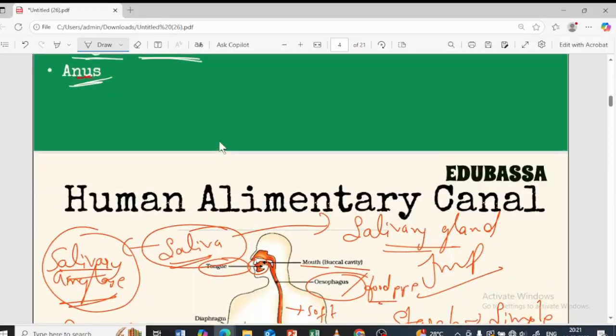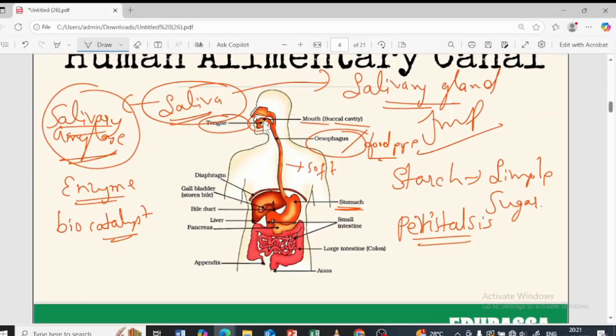One second. Yes. So first, the food you take in, it has the teeth present in the mouth. The teeth help in breaking down the food. The tongue helps to properly mix the saliva with the food, so proper breakdown takes place. The saliva is stored in the salivary gland. Saliva has an enzyme called salivary amylase. This enzyme is basically a biocatalyst which increases the rate of breaking down of the food. So the starch in the food is broken down into simple sugar.